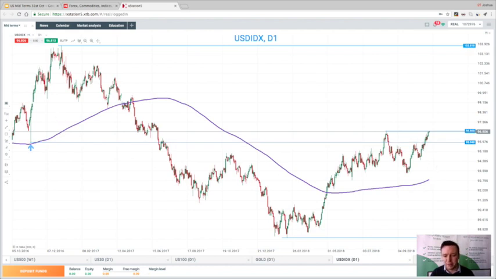And previously, when there's been a big divergence away from the 200 SMA, there has been some sort of mean reversion. As you can see above here, it pulled back. When it was a long way below here, it pulled back, and same here. And we are getting quite a big gap opening up.